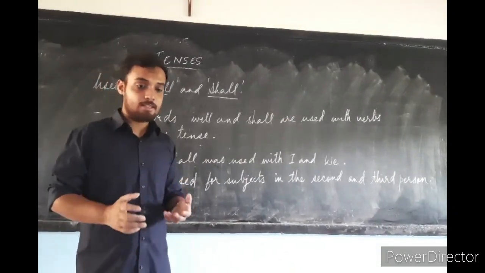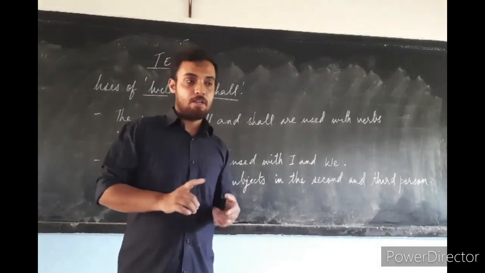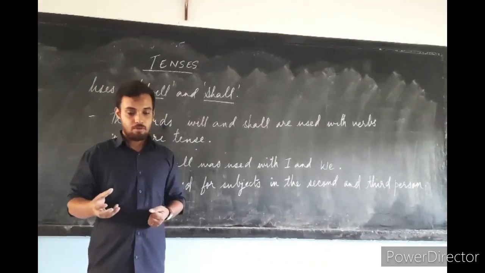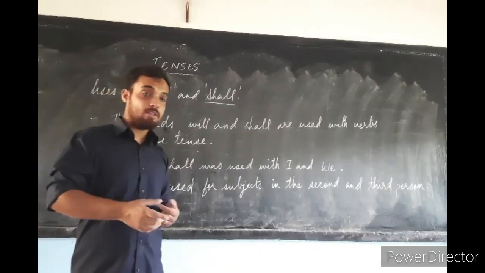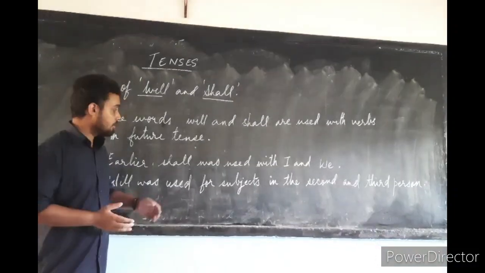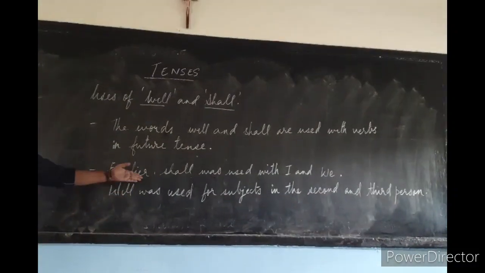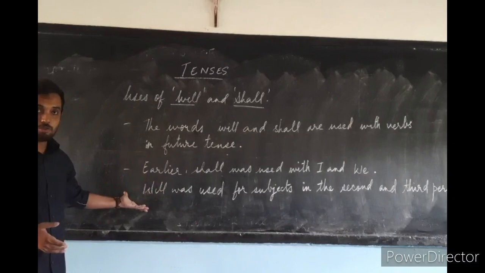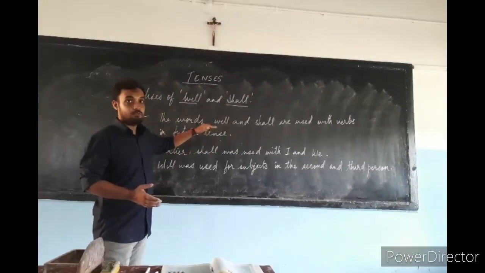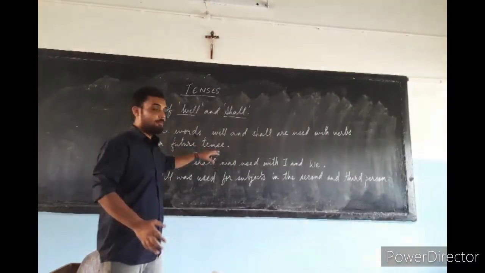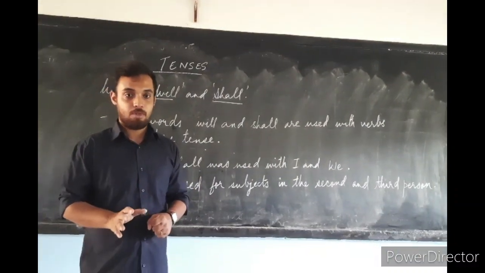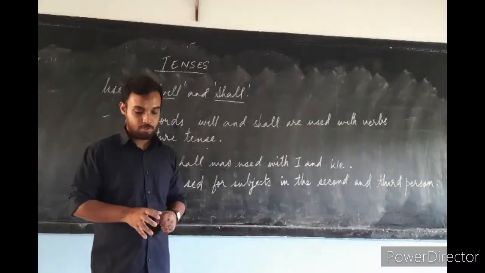First person, when a sentence says I. He, she, it, they all refer to third person. What is second person? The moment I say you, it refers to second person. So the earlier usage of shall and will is mentioned over here. But now will is used with all the subjects.